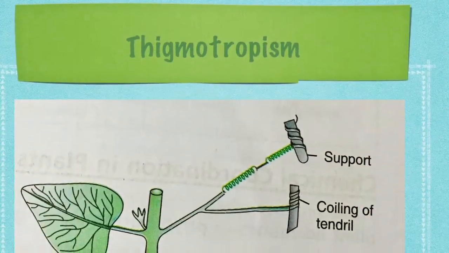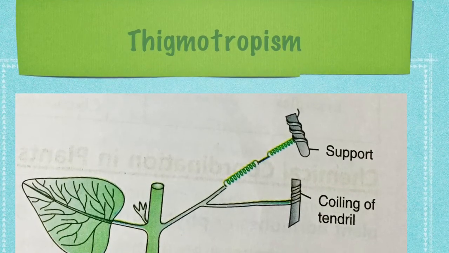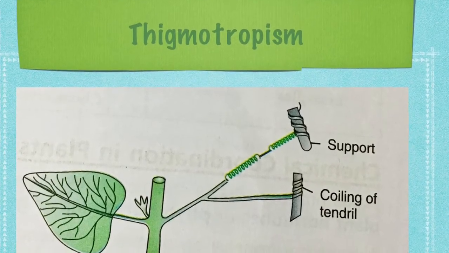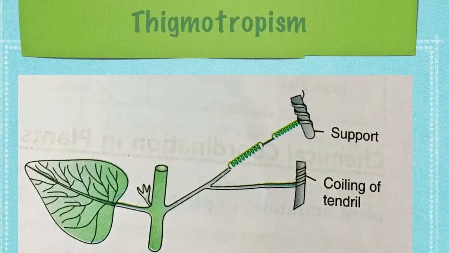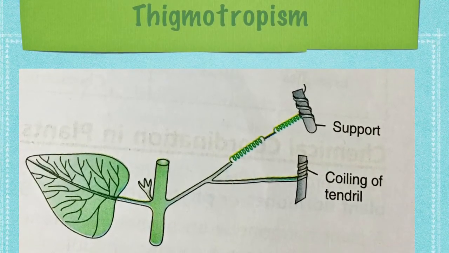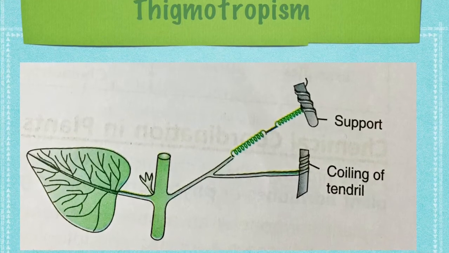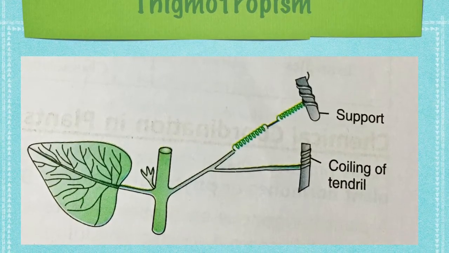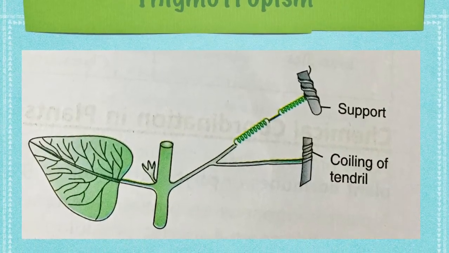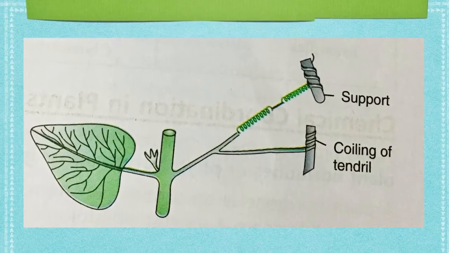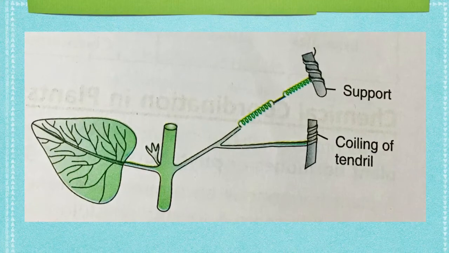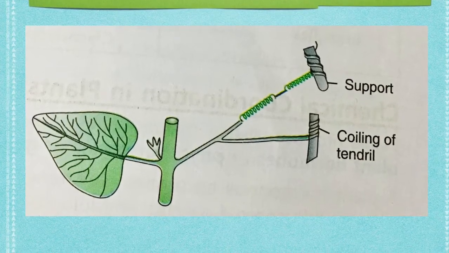The next type of tropic movement is thigmotropism. It is a directional growth movement of curvature in response to contact stimulus. Twiners and tendrils show thigmotropism. They show less growth in the region of contact with the support and more growth on the other side. This helps the twiner make a round around the support.